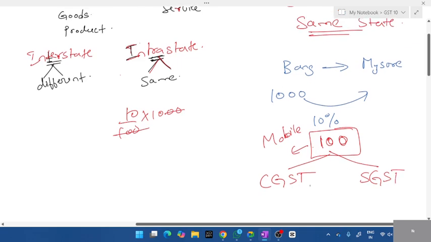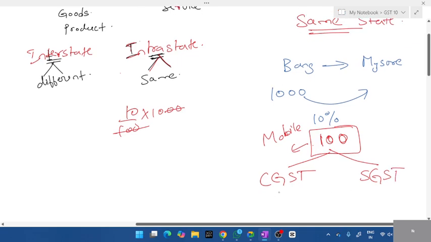The Karnataka government will take 50 rupees, and how much will it give to central? 50. The central government says, whatever 100 you got as tax, you keep 50 and give 50 to me. So there is no clash. It is sorted out.